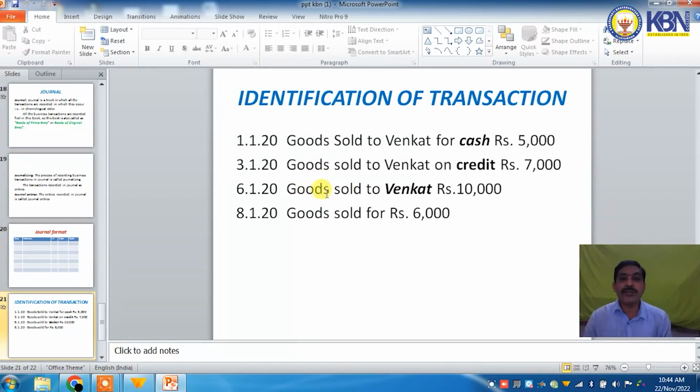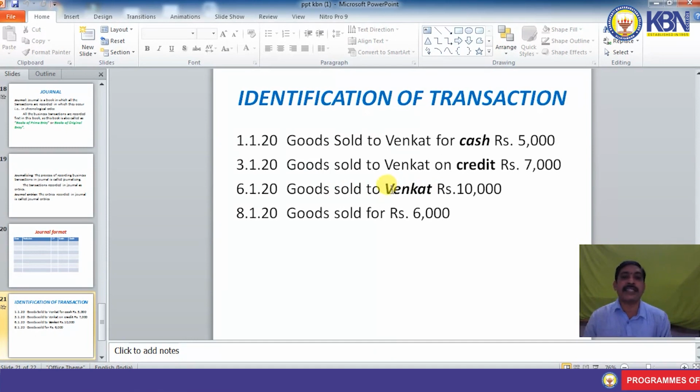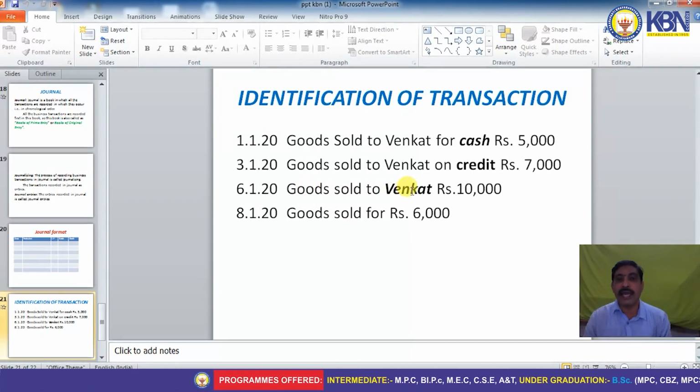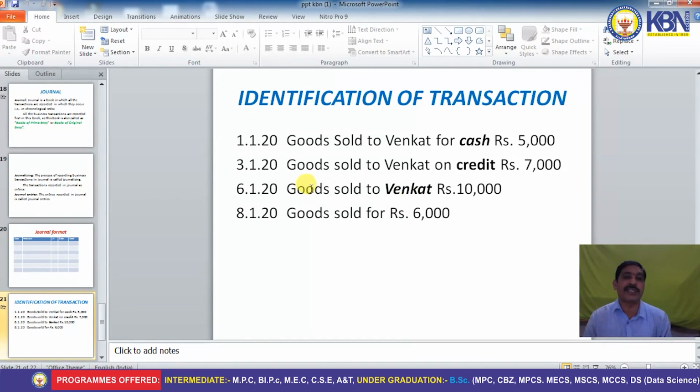Next, goods sold to Venkat. As there is no information whether it is a cash transaction or credit transaction, identify whether a personal account is given or not. Venkat is a personal account. When a personal account is given, it is treated as a credit transaction. So the accounts involved are goods account, real account, and Venkat account, personal account. As per personal account, Venkat is the receiver, debit the receiver. Venkat account debit to sales account.